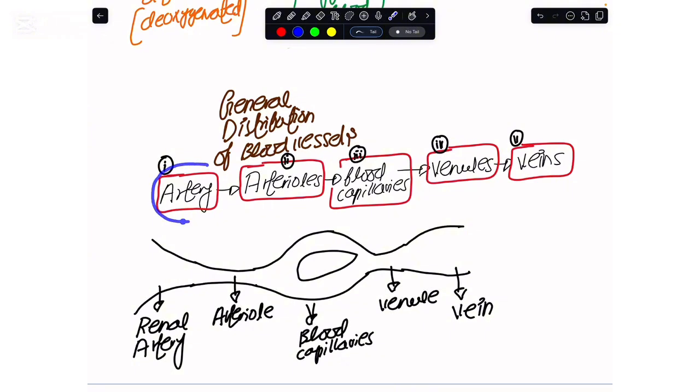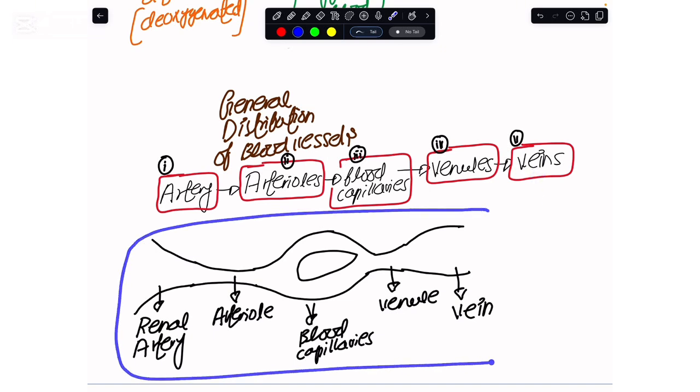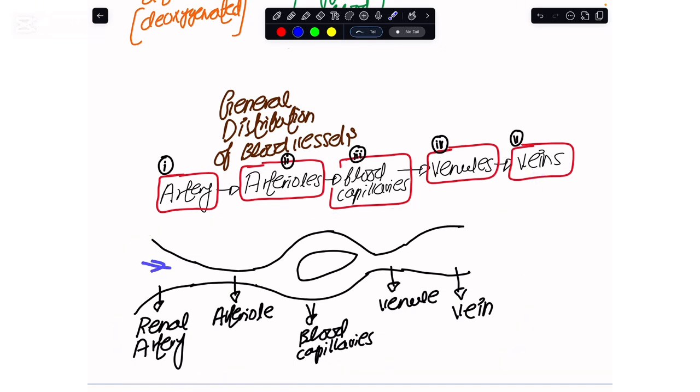Now, how does the general distribution of the blood happen within these blood vessels? Initially there is the artery. The artery carries the blood into the small arteries, the arterioles, and the blood goes into the blood capillaries. From the blood capillaries, the blood is taken into the venules, and from the venules it ends up coming into the veins. If you look at this handmade diagram, initially the blood is coming into the artery. From here it goes into the arteriole, then into the blood capillaries. From this it comes into the venules, and lastly the blood comes to the veins, which take it into the heart, and from the heart again the arteries originate.